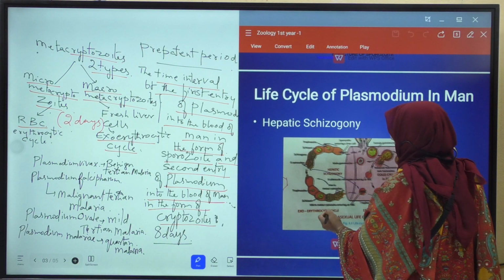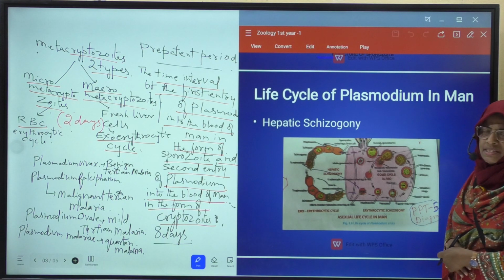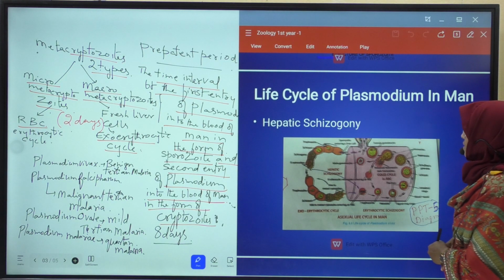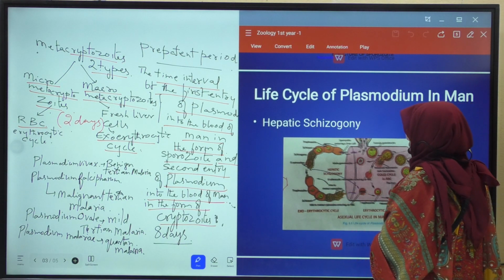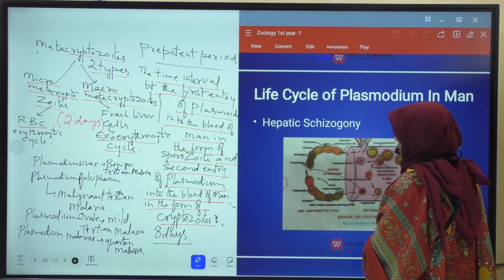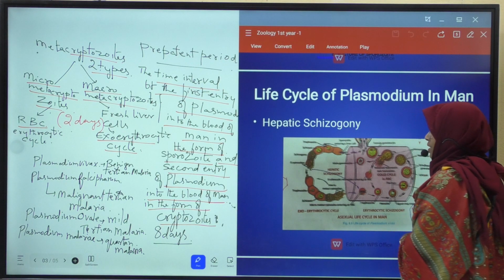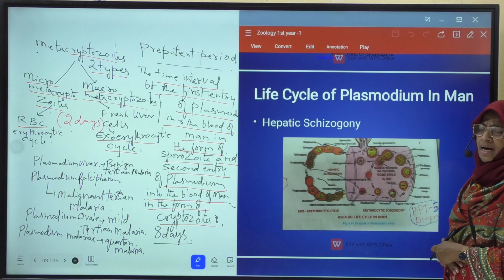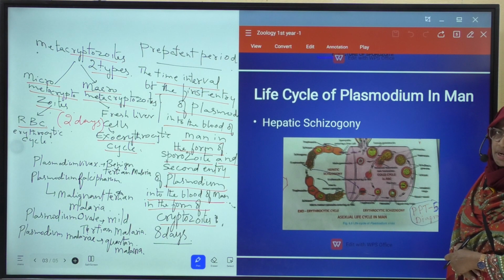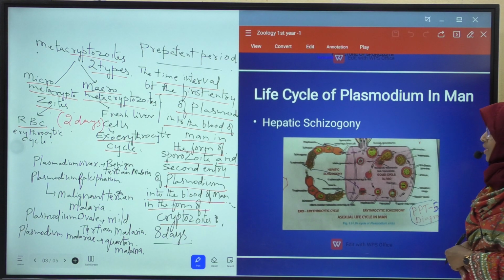Now we will discuss about the exoerythrocytic cycle. According to diagram, I am going to explain you. Exoerythrocytic cycle means this cycle occurs outside the erythrocyte, that is in liver cells.